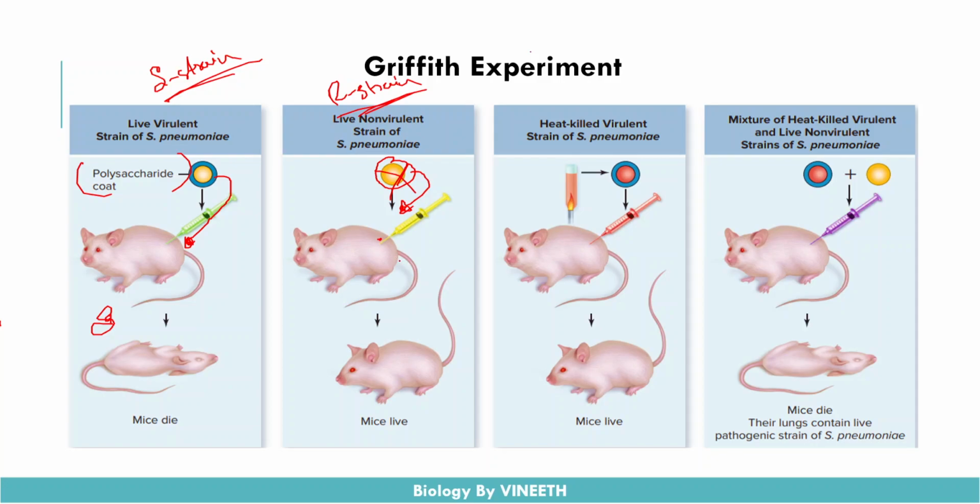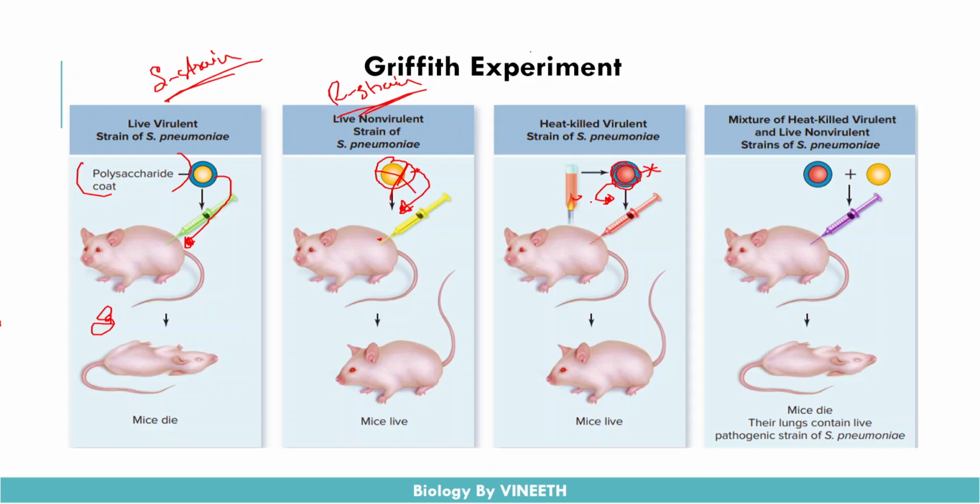Okay, so there was no death seen in the case of R strain, because it doesn't contain any kind of polysaccharide coat to protect the R strain molecule. And when he heat killed the smooth strain, when he subjected it to heat treatment, this heat denatured the polysaccharide coat, and it became the R strain type thing.